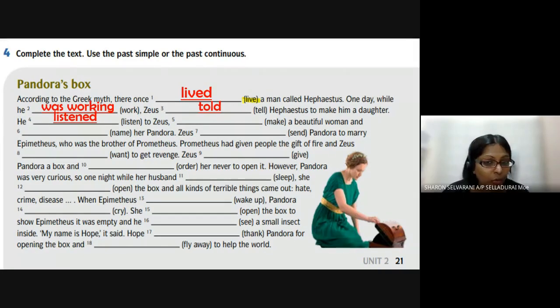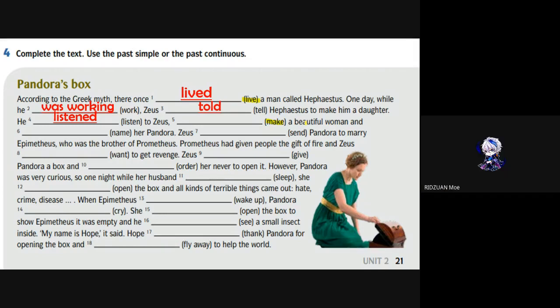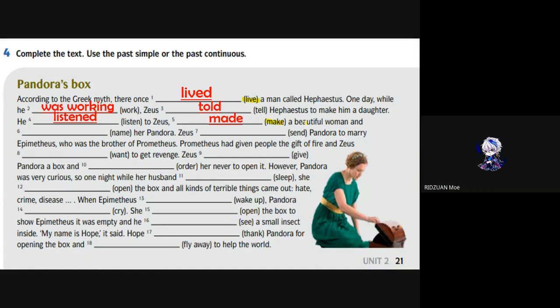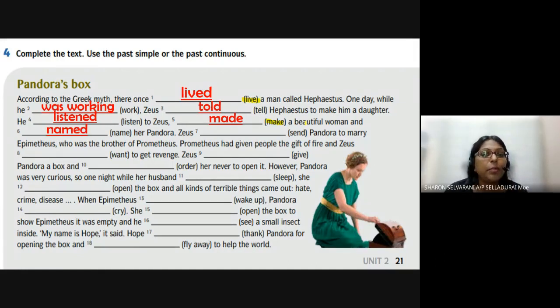This story is already over. So it's all in past tense, either past or past continuous. So he listened to Zeus. So what is the past tense of make? Made. Okay, let's check the answer. All right. And made a beautiful woman and named her Pandora. Very good. Named her Pandora.